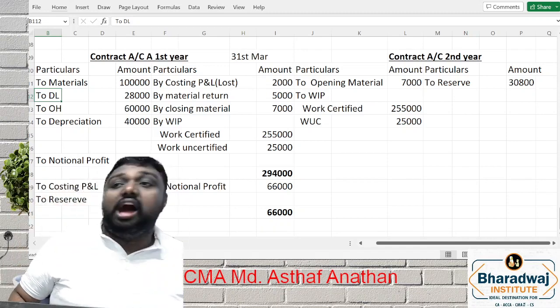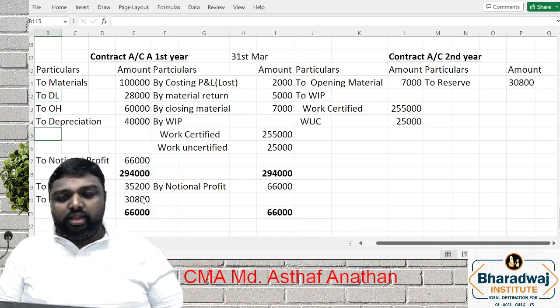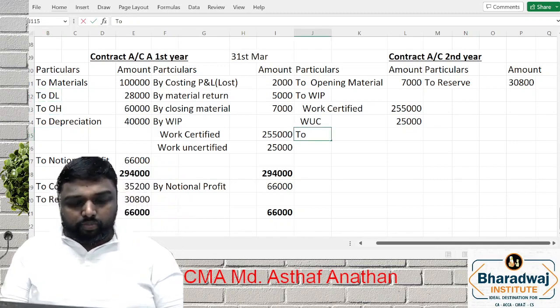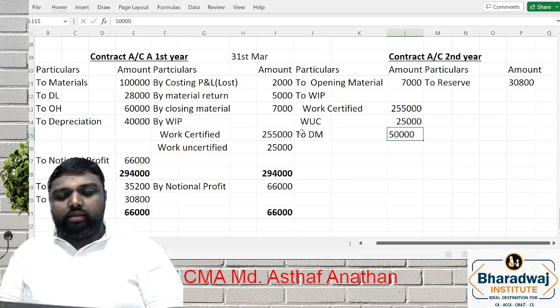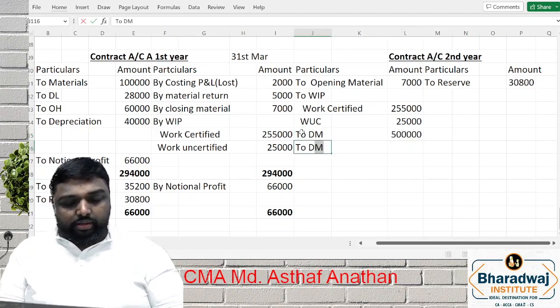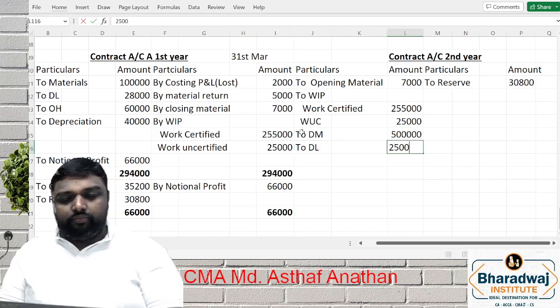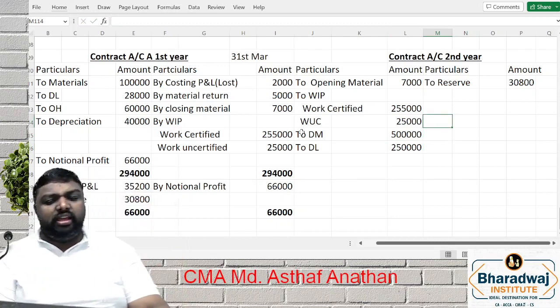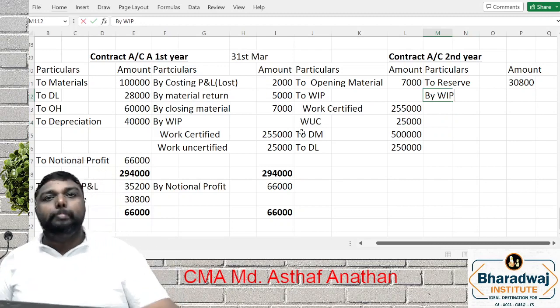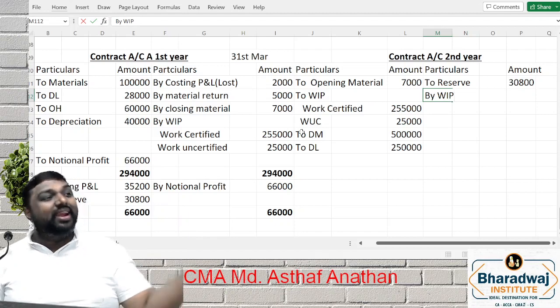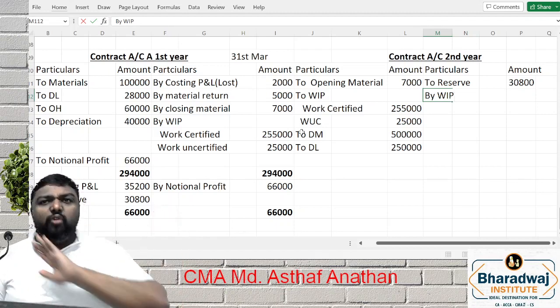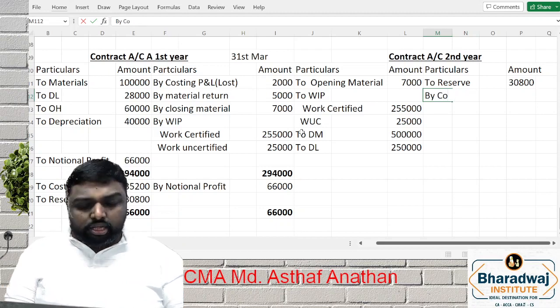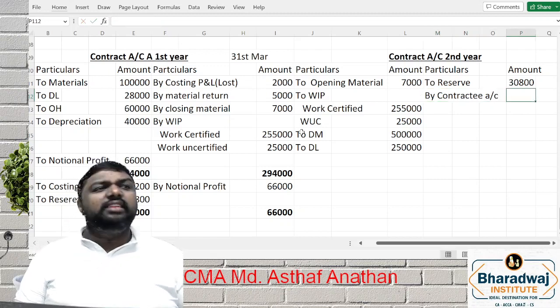Now let us assume this is your last year. Entire work completed. Let's say I will take some more items. Direct material 5 lakh. Direct labor 2 lakh 15. Now your entire work is completed. If your entire work is completed in the last year, can you treat it now as work in progress? Work in progress means what? Work started but not completed. If work is completed, can you use this word? If work is completed, it is all about sales. The full contract value you have to write here, in the contract account. That is by sales.